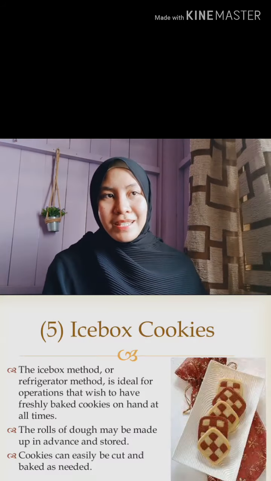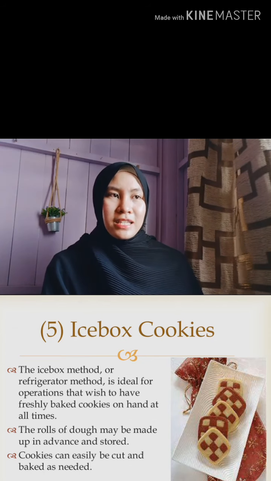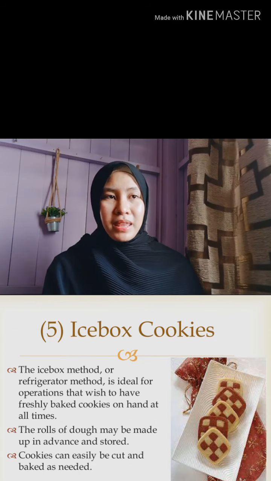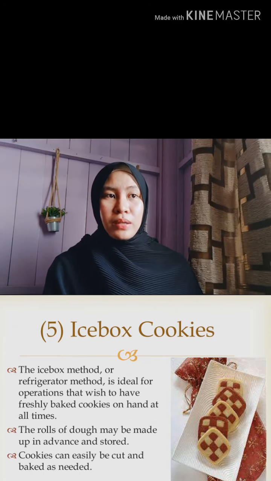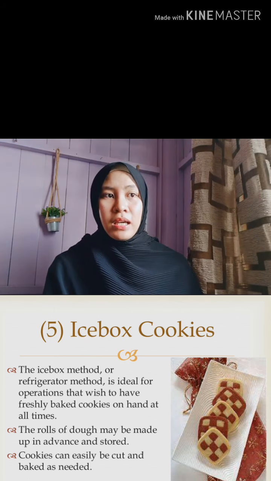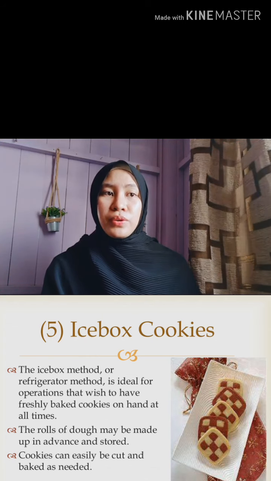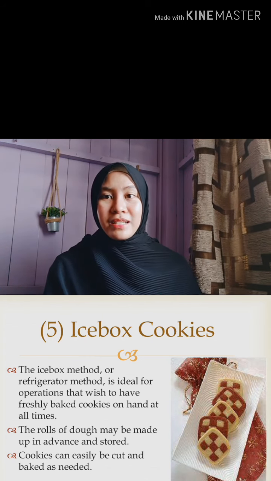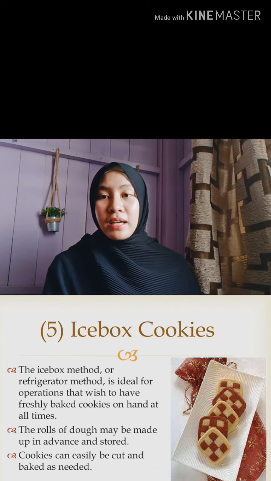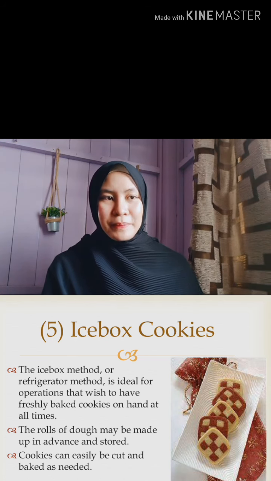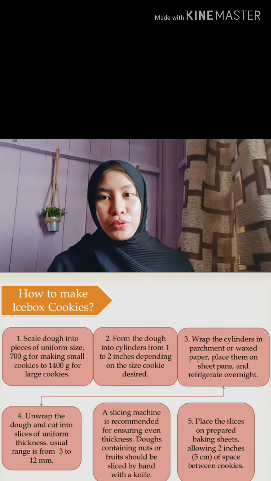Number 5 is ice box cookies. The ice box or refrigerated method is ideal for operations that wish to have freshly baked cookies on hand at all times. So the roll of dough may be made up in advance and stored. Cookies can easily be cut and baked as needed. How to make ice box cookies?